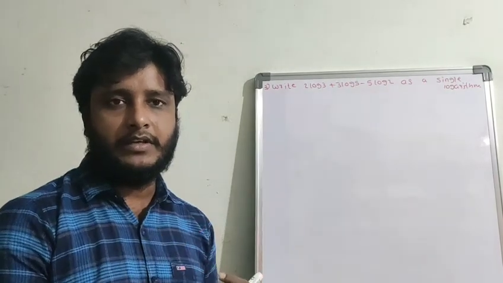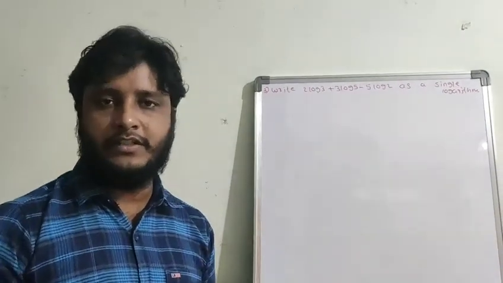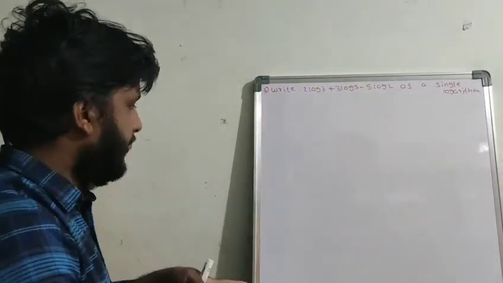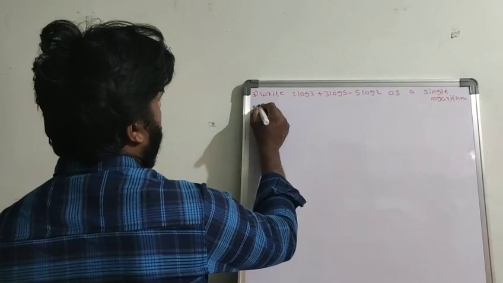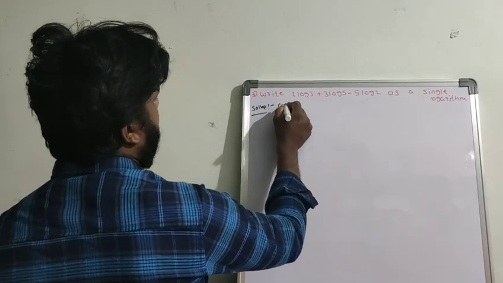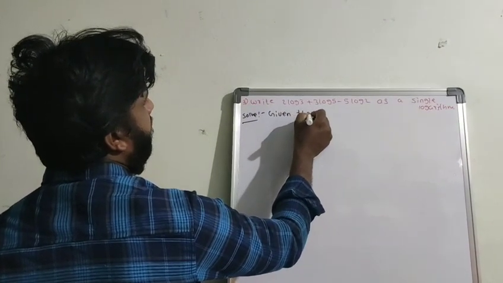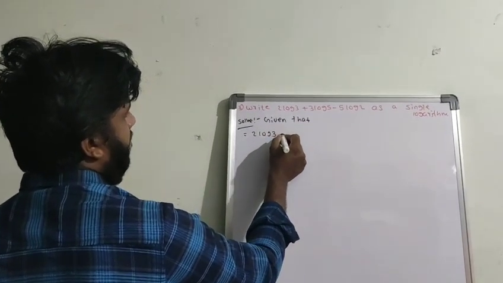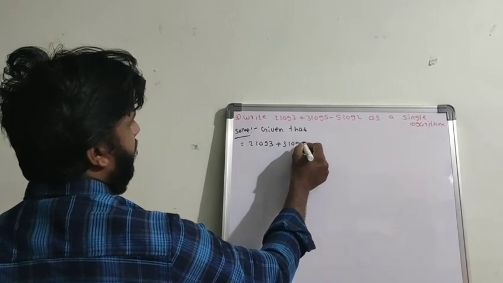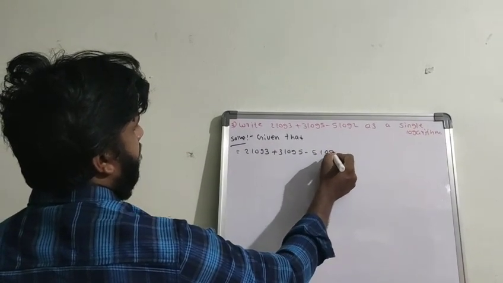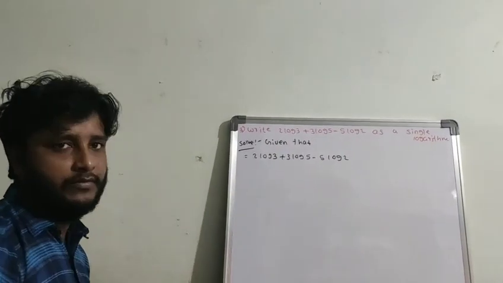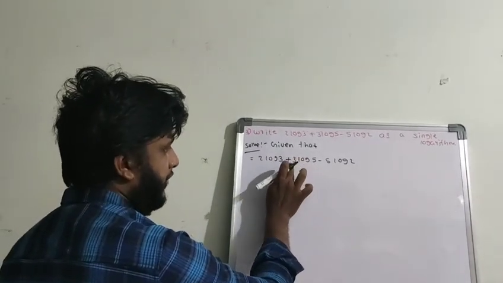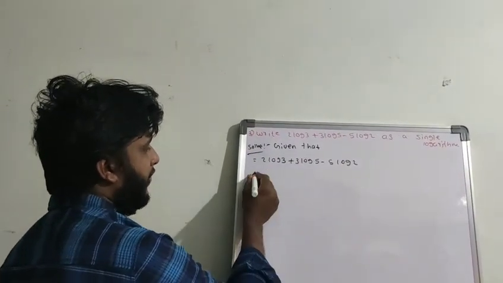First, we have to apply the power formula, next multiplication, next division, according to the observation of the given question. If you observe this question, first write the given: 2 log 3 plus 3 log 5 minus 5 log 2. In each and every single logarithm, observe: to convert into a single logarithm, there is a number before log 3, before log 5, and before log 2. So you have to apply the formula.